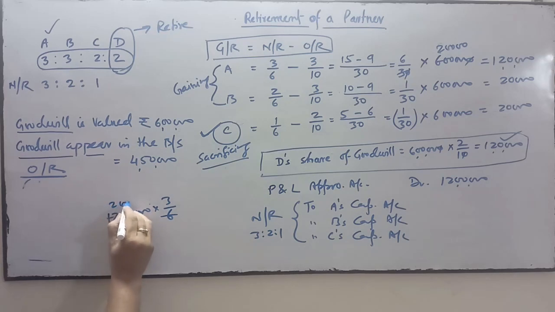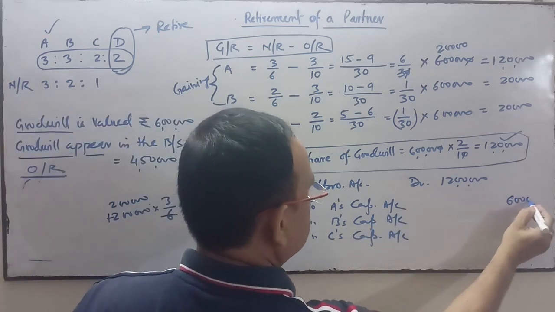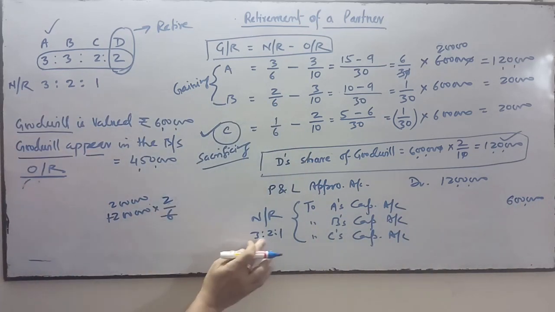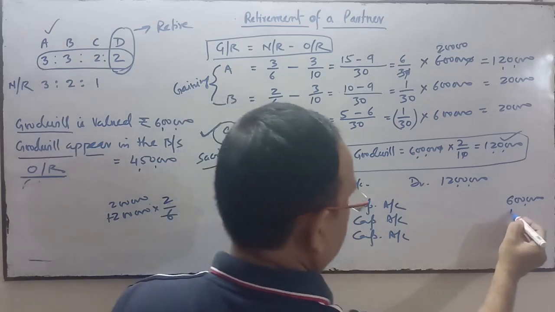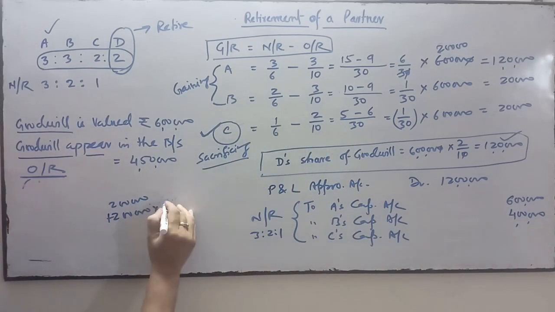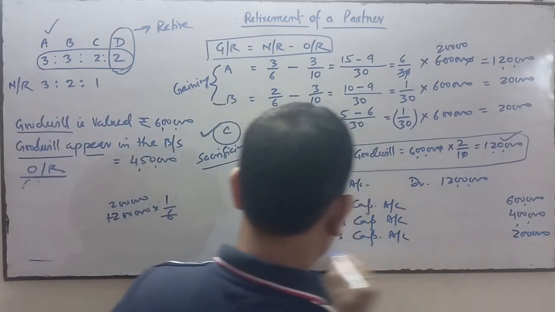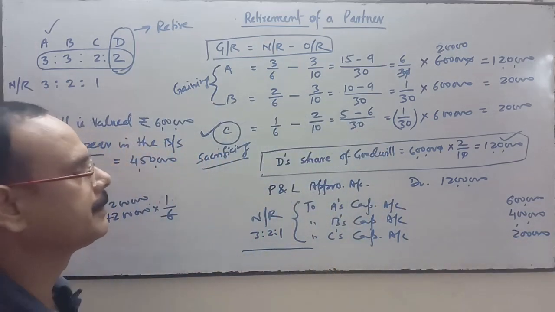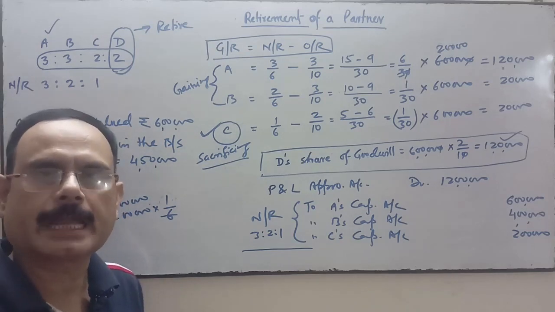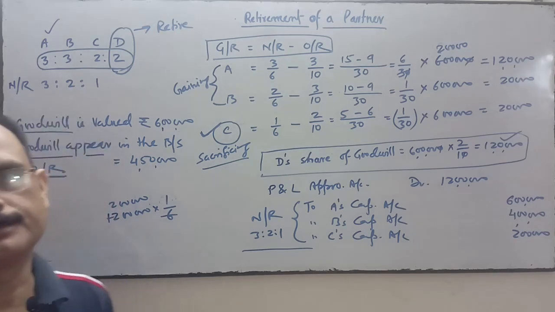So it is 6 lakhs to A, for B at 2/6 it is 4 lakh, and for C at 1/6 it is 2 lakhs. The narration will be very simple: being profit of the year transferred to partners' capital accounts in their new ratio.